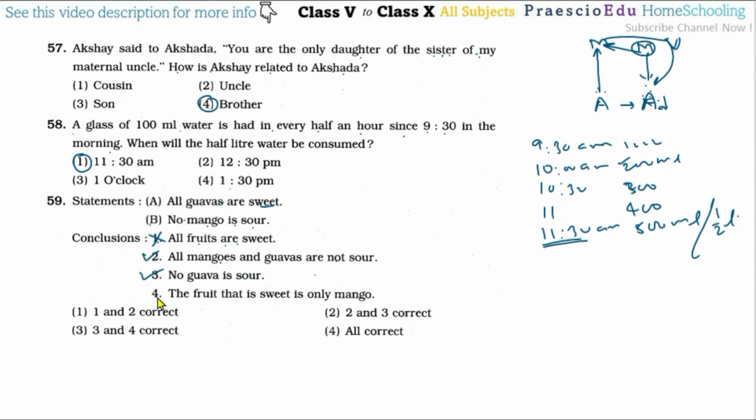And conclusion 4, the fruit that is sweet is only mango. About the mango, that is not confirmed, so this is incorrect. So only 2 and 3 are correct, so option number 2 and 3 is the correct one.